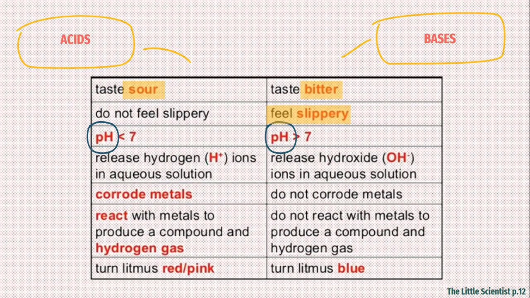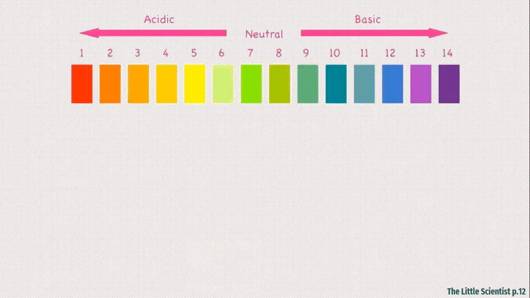What's pH? pH is a chemical indicator that can indicate the amount of hydrogen or hydroxide in a solution. There are indicators we will see again in a few moments. These indicators will tell us whether the solution is an acid or a base, or how much is the pH of a solution, and then we can classify it as an acid or a base. So here is the scale for pH. It's from 1 to 14.